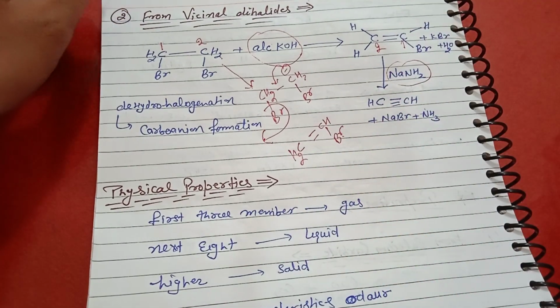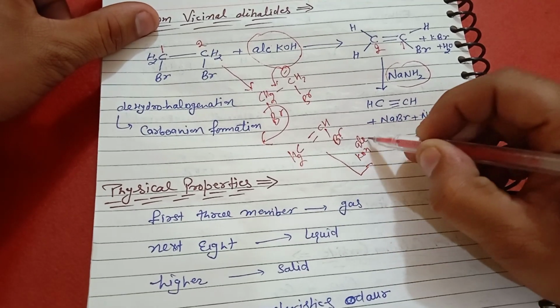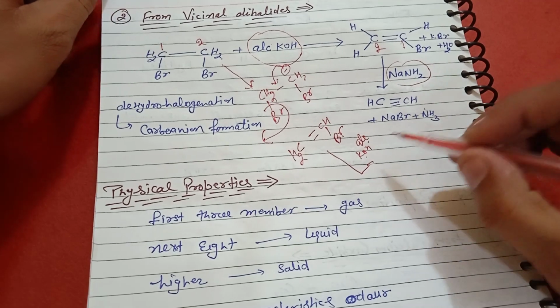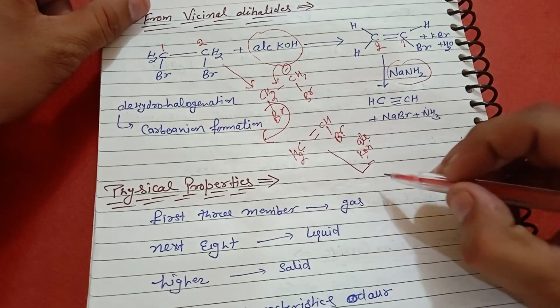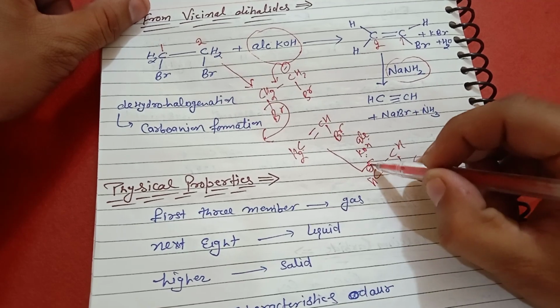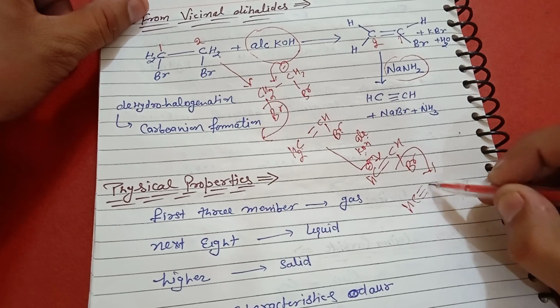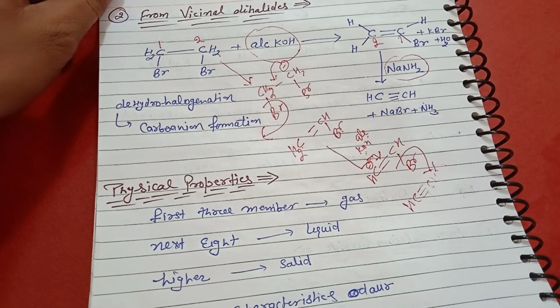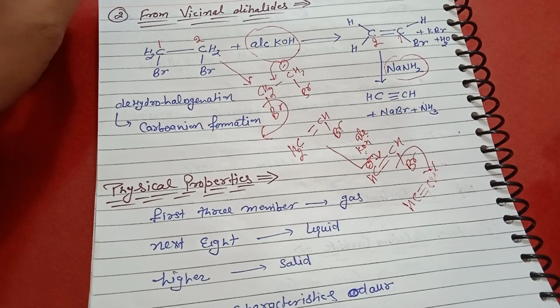This is the first step. And this reacts another time with KOH in the presence of alcohol. This time another hydrogen is lost, giving CH(-)=CHBr, the negative charge shifts here and the leaving group is removed, giving CH≡CH, the formation of acetylene. So basically in this process there is formation of a carbanion.